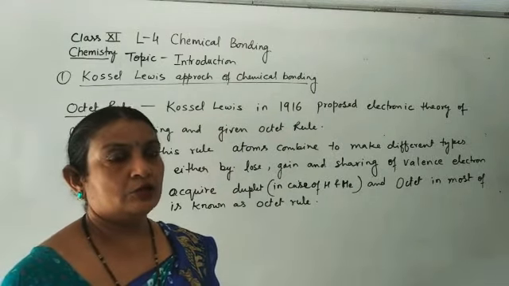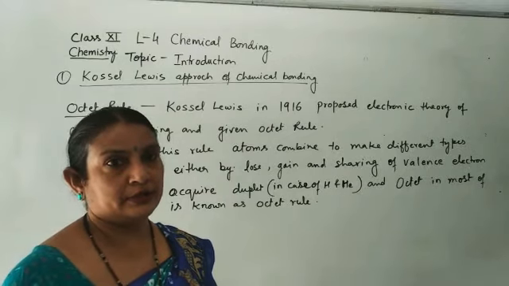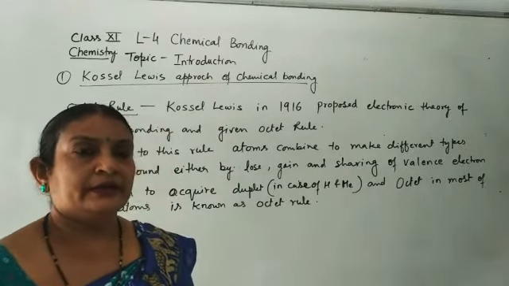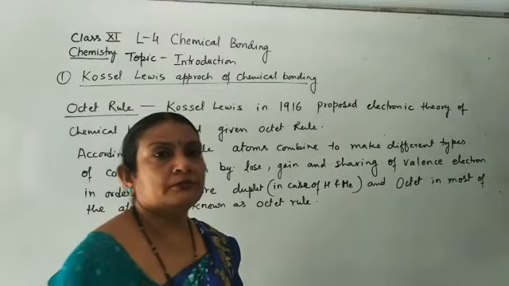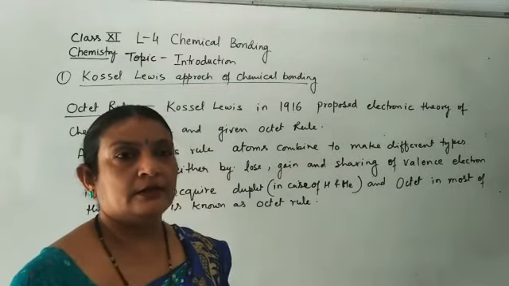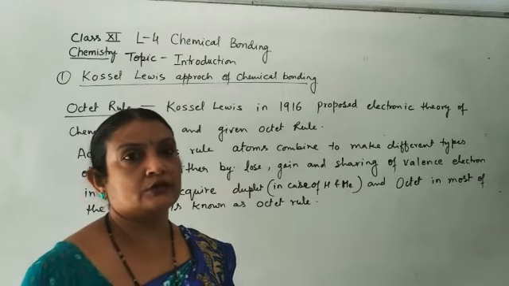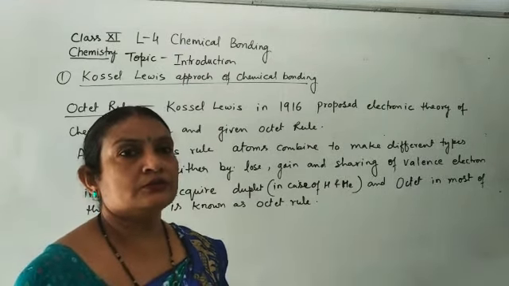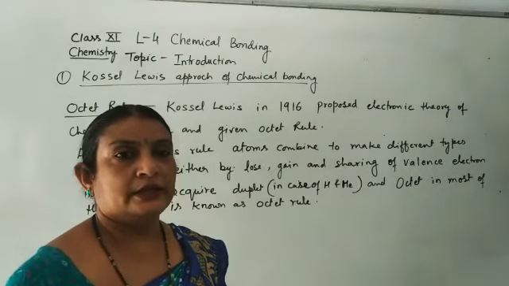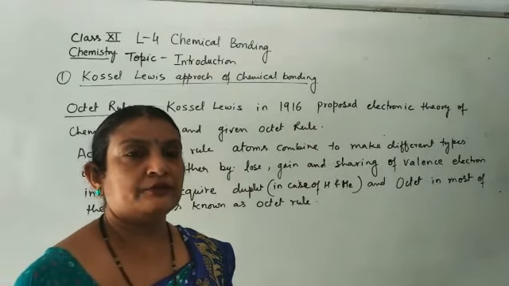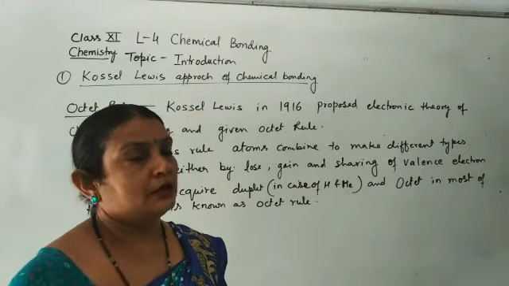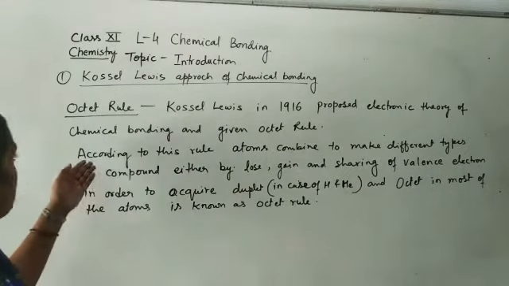The inner electrons do not participate in bond formation, and every atom tries to complete its octet either by losing electrons, gaining electrons, or sharing electrons. When they lose, gain, or share electrons, a special type of attractive force arises between the atoms, which is called a chemical bond.